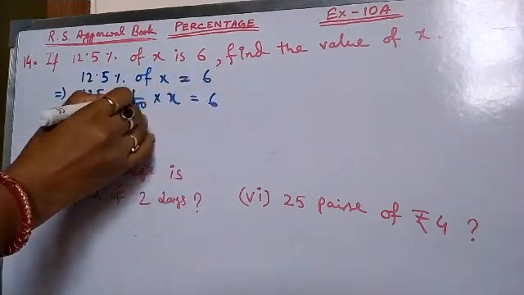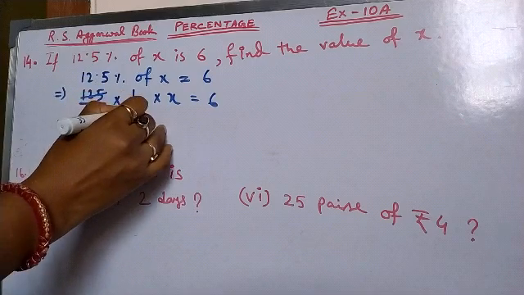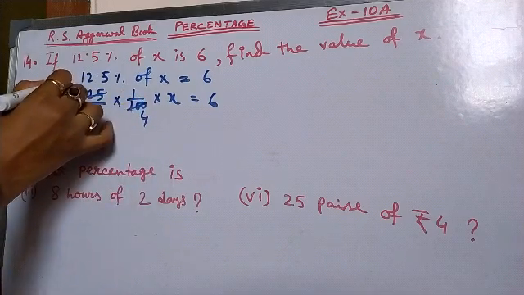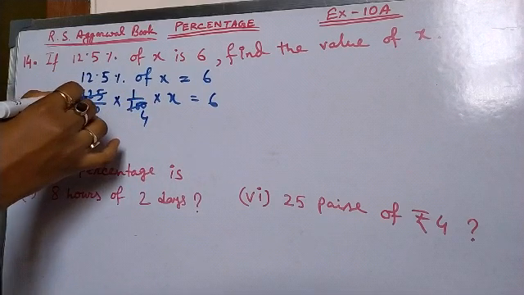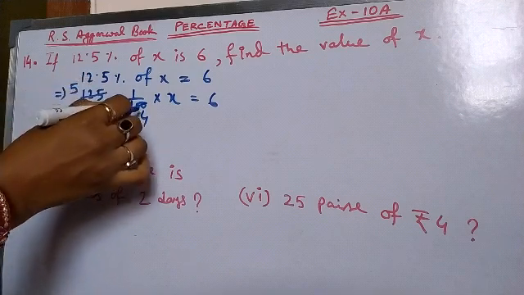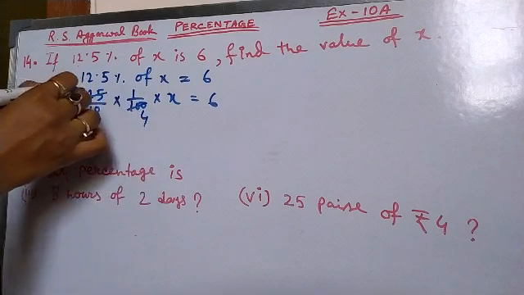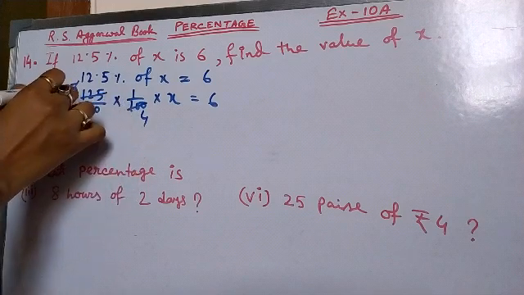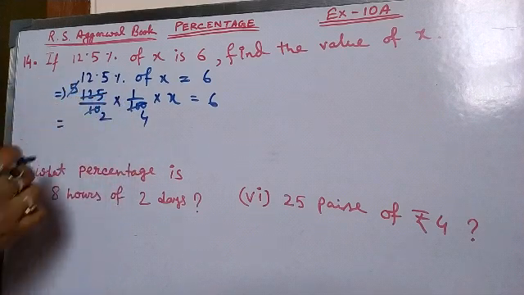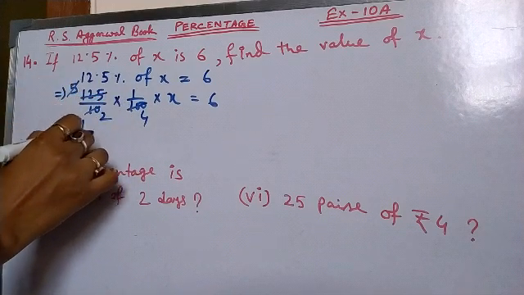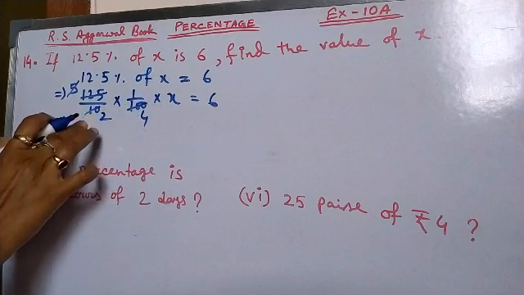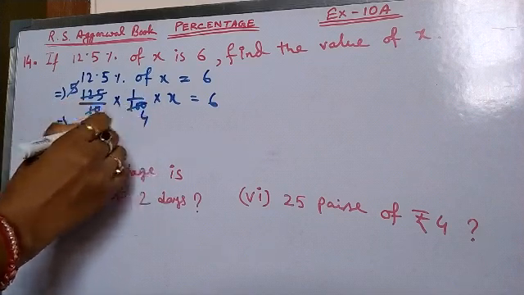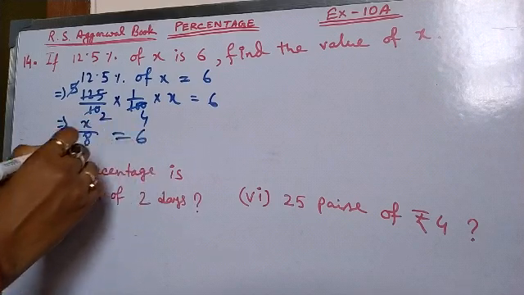So this can be cut by 125. 125 4s are 100, 125 5s are, this can be cut by 25, 25 4s are 100, 25 5s are 125. Then by 5 it can be cut, 5 2s are 10. So here we'll get x by 4 2s are 8 equal to 6.